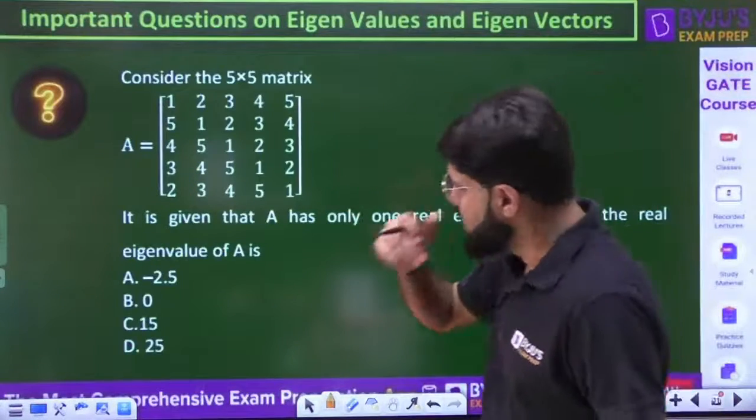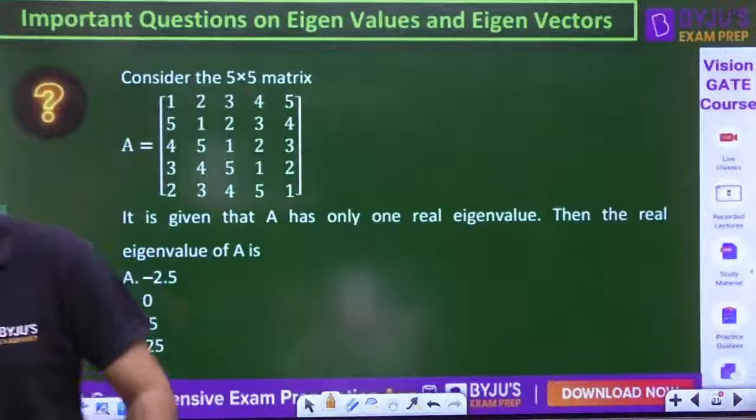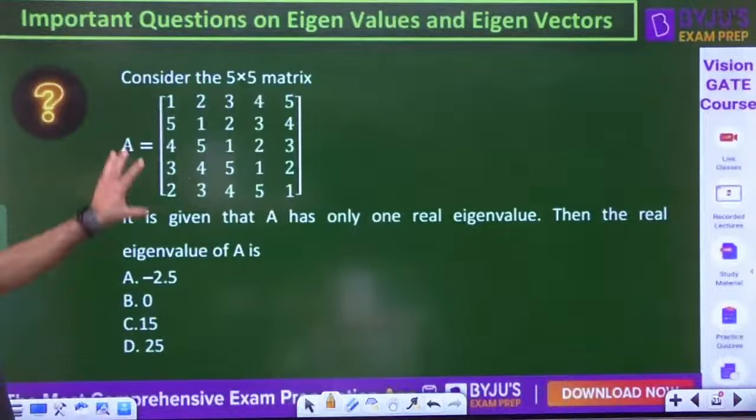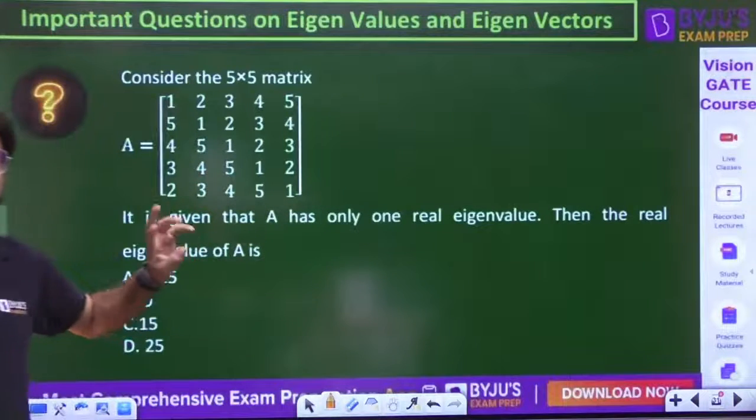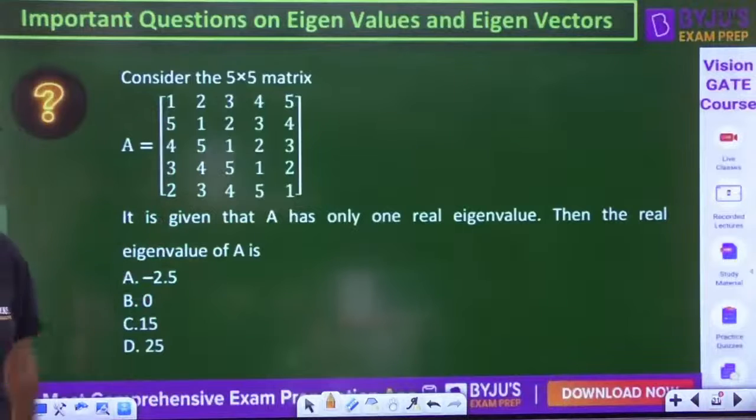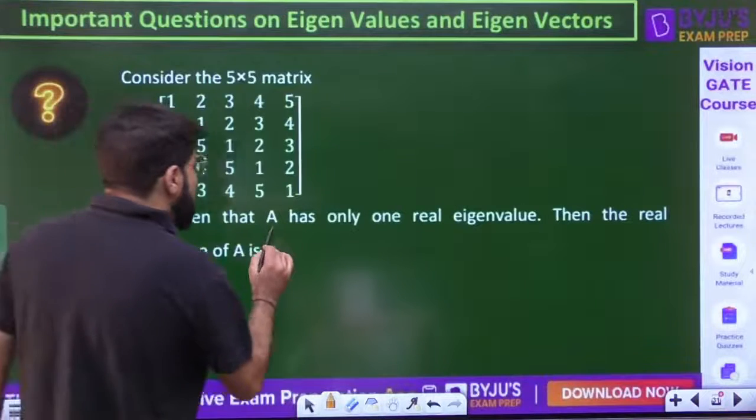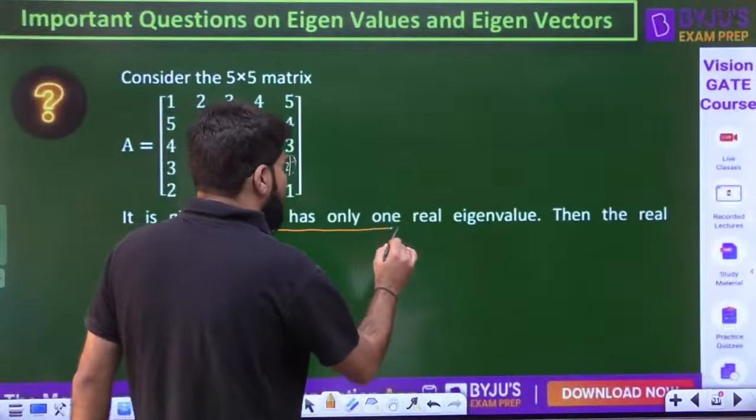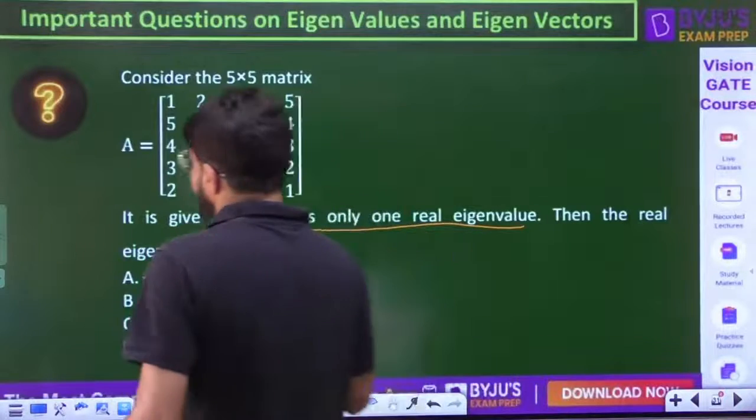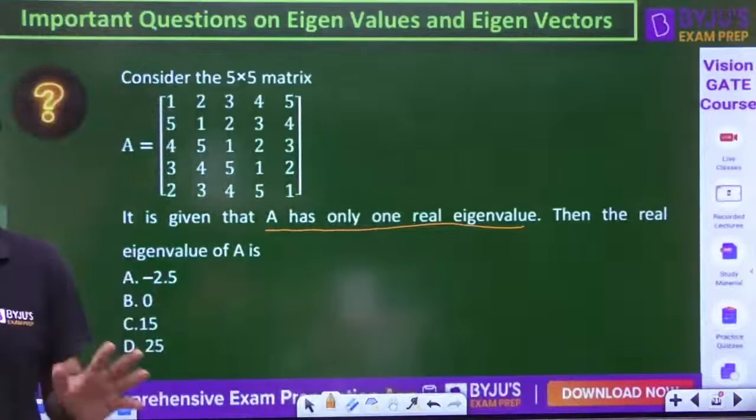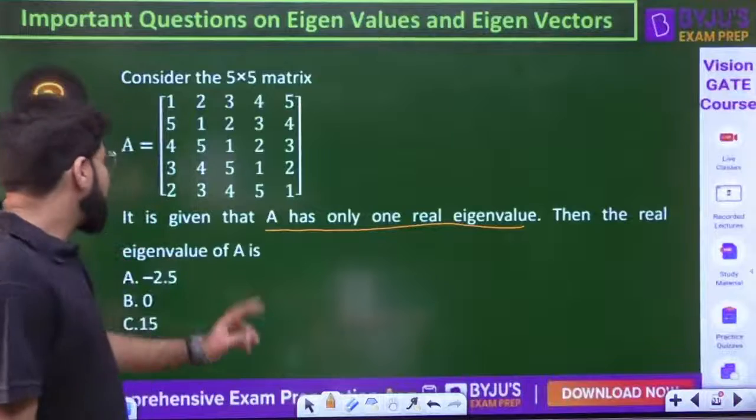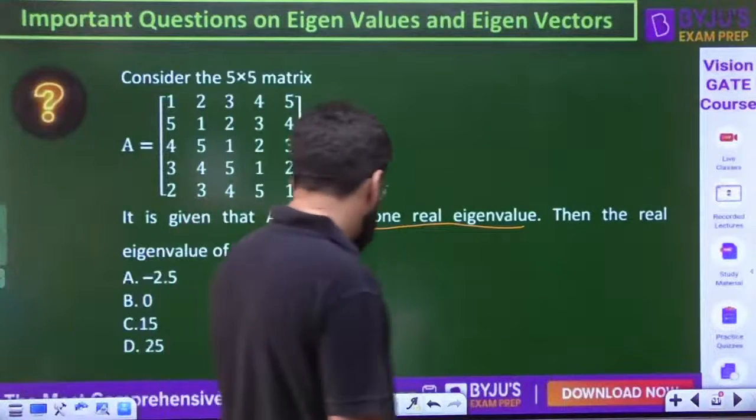Yeah, look into this. Consider the 5 cross 5 matrix given to you. Again, calculating the eigenvalues by the proper method is lengthy, but let's read what they are trying to say. It is given that A has only one real eigenvalue, so the rest will all be complex. Then what is that real eigenvalue?